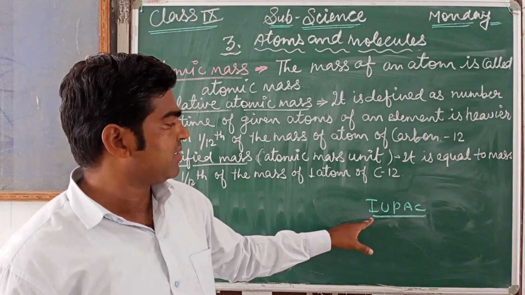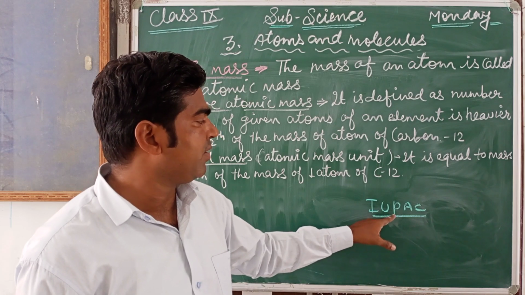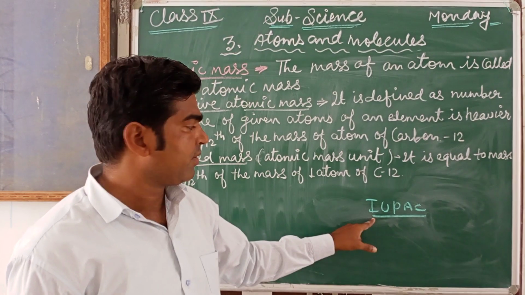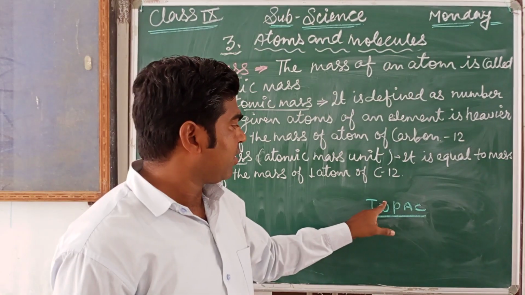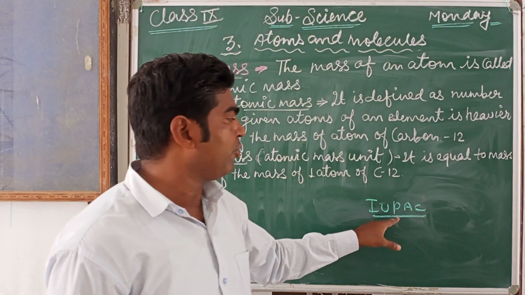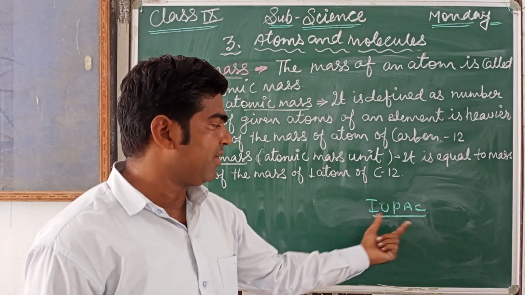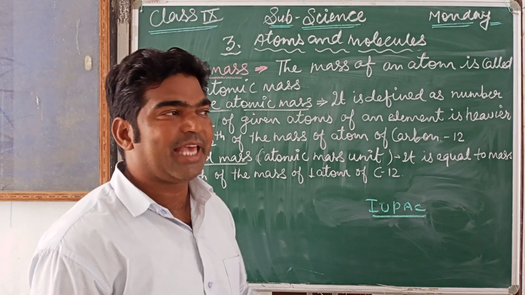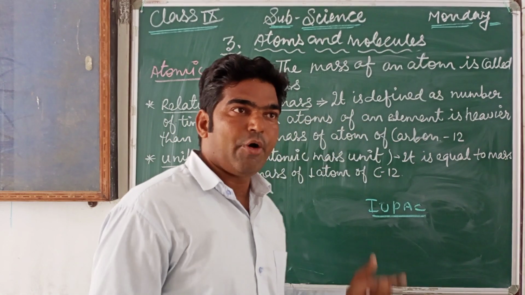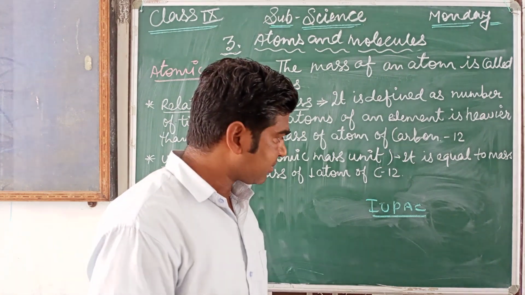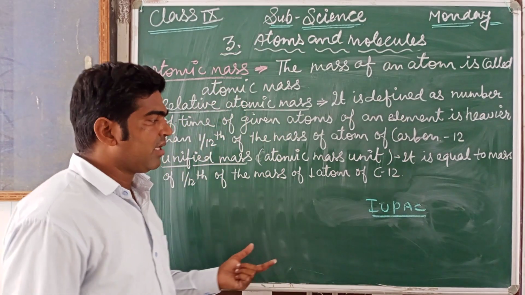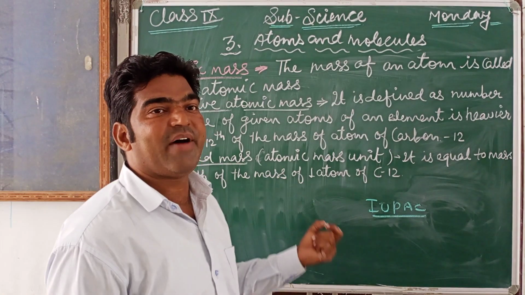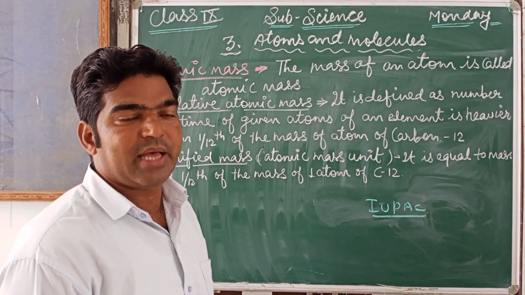The full form of IUPAC is the International Union of Pure and Applied Chemistry. It is a worldwide organization of chemistry. So after the suggestion of IUPAC, because it's very difficult to find the mass of individual atoms, so